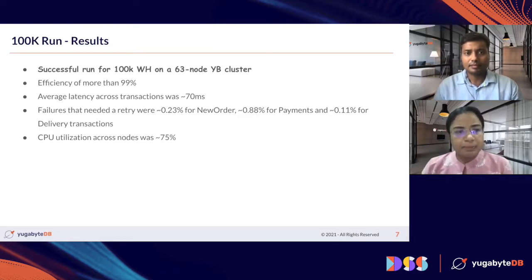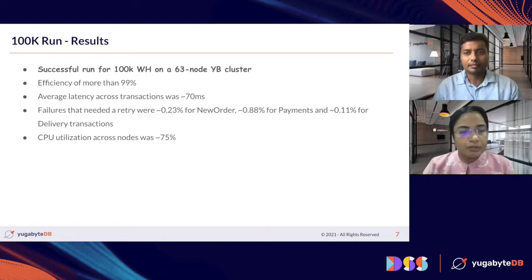The TPMC, that is the transactions per minute, was about 32,044, and the throughput was recorded as 1182. The average execution time across the different transactions is approximately 17 milliseconds.